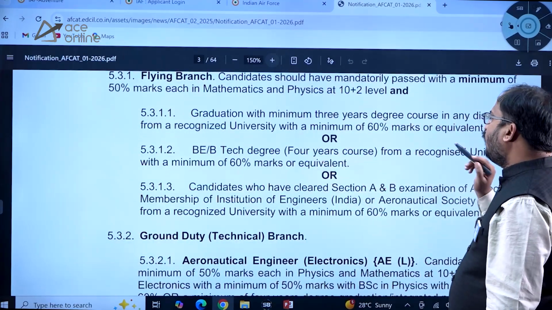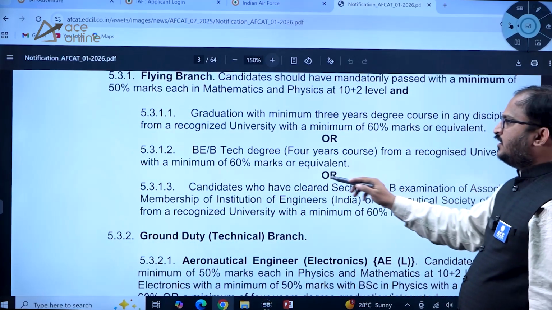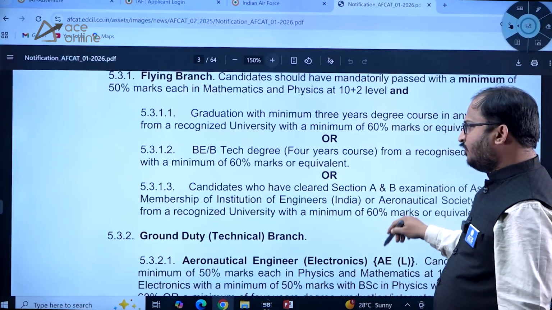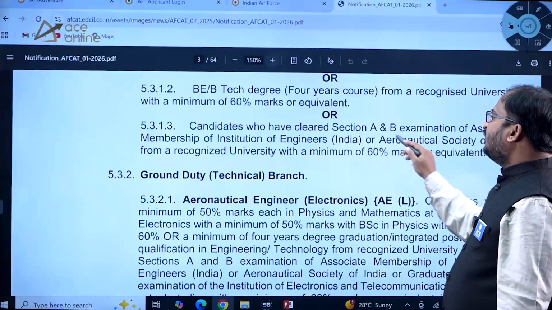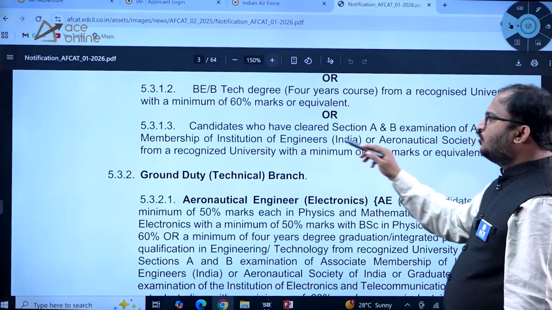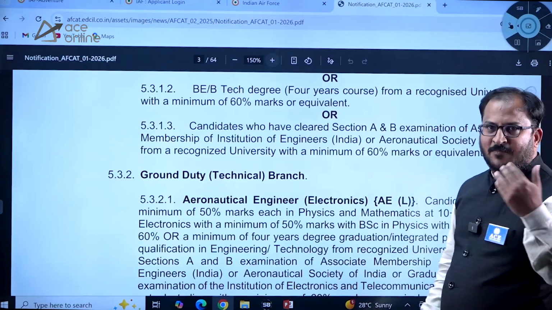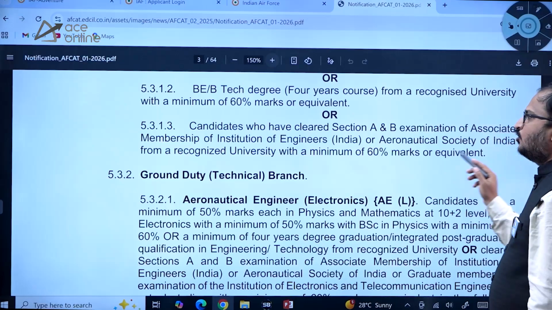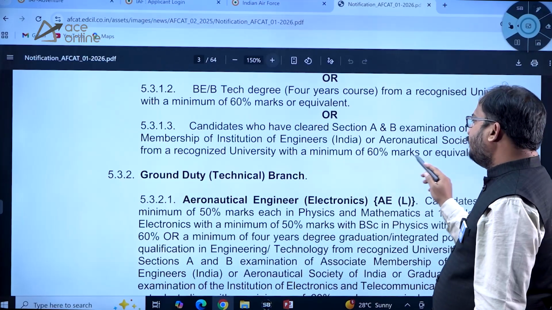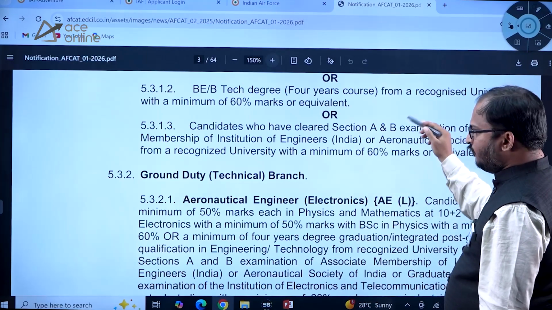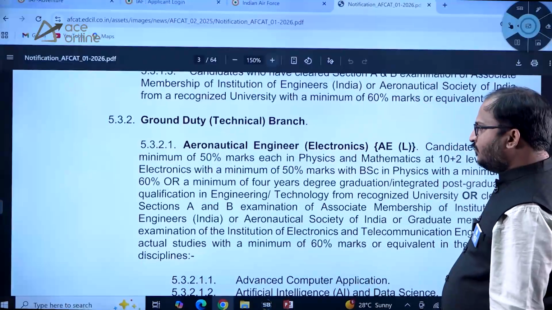BE BTech degree, 4 years, from a recognized university with a minimum 60% marks or equivalent. Candidates who have cleared section A and B examination of Associate Membership of Institute of Engineers, AMIE, or Aeronautical Society of India from a recognized university with a minimum of 60% marks or equivalent. So any of these are eligible, dear students.